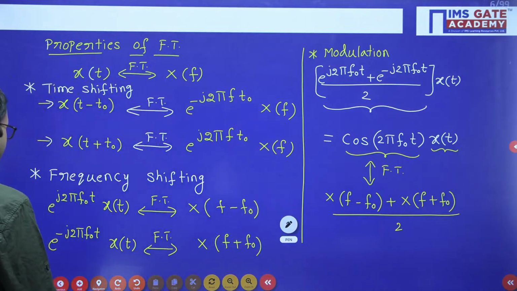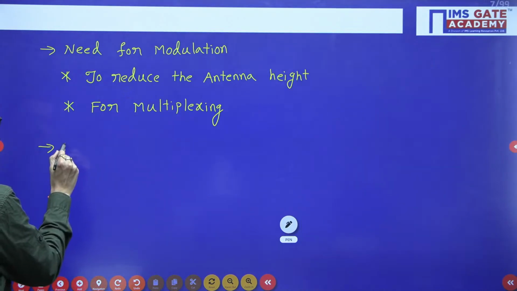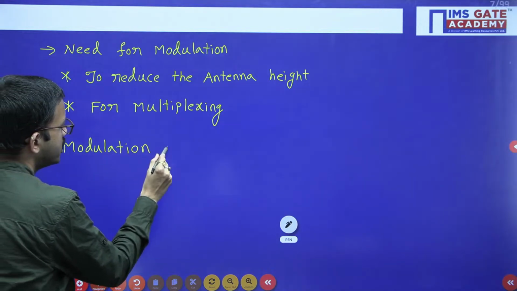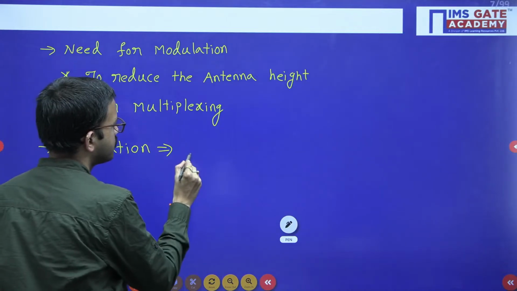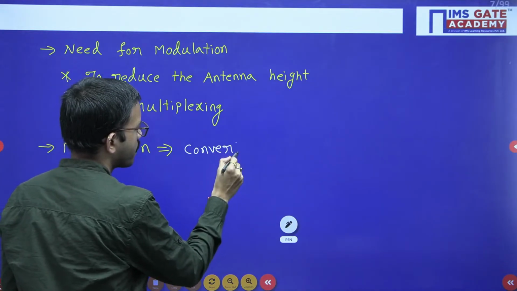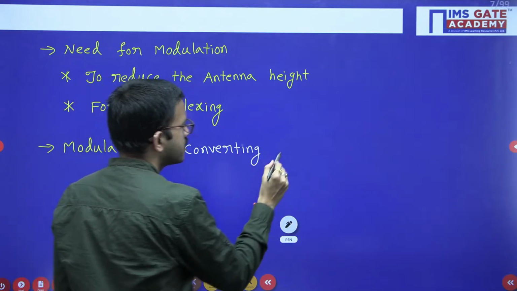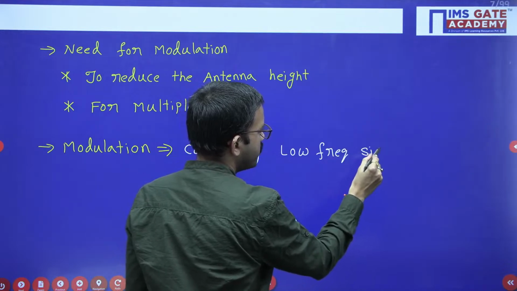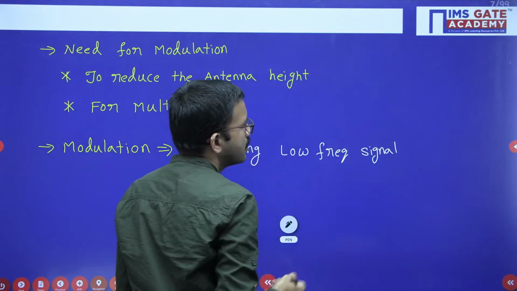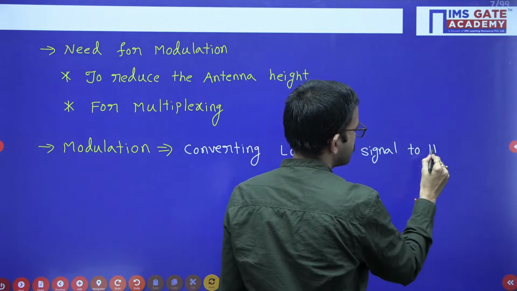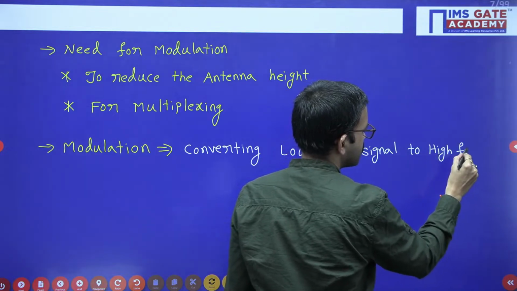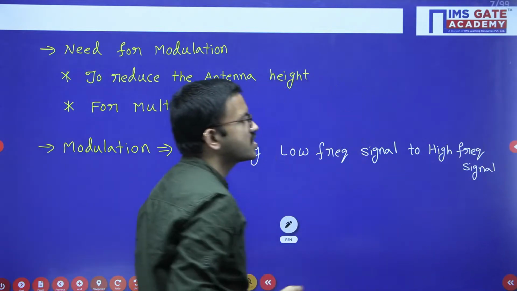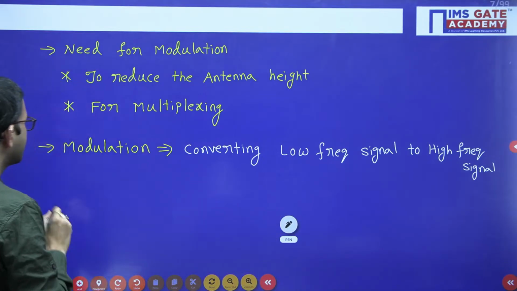So in simple words you can write down: modulation means converting low frequency signal to high frequency signal, whereas demodulation means reverse conversion, reverse process.